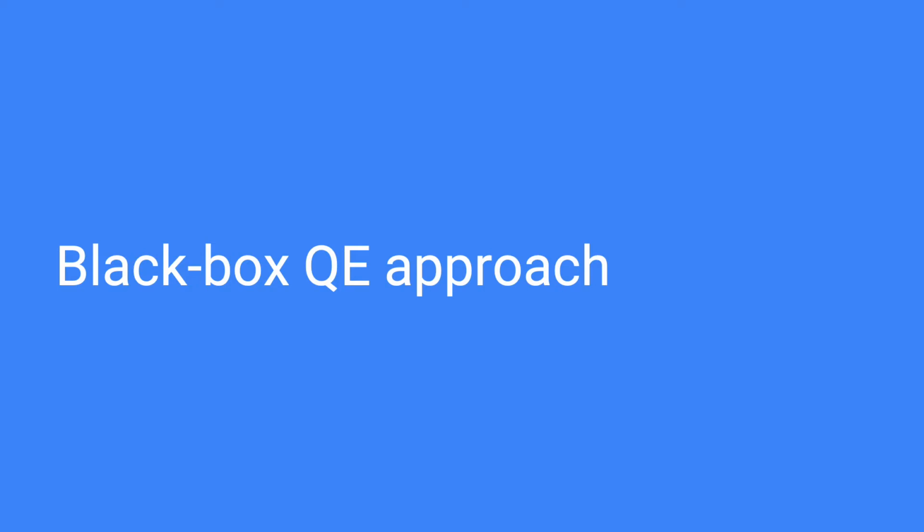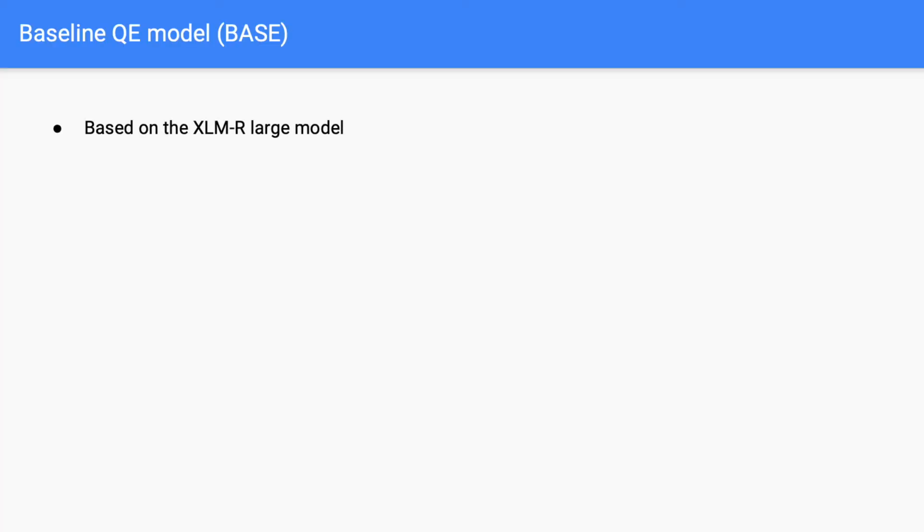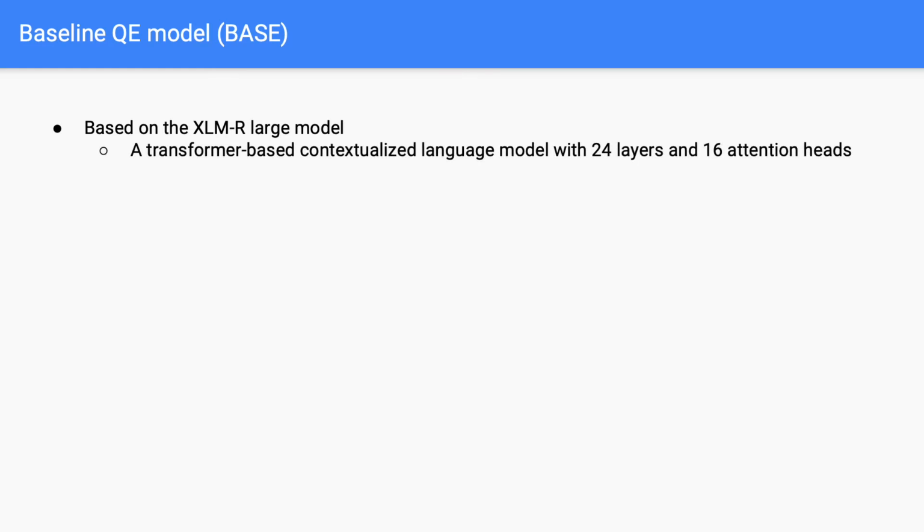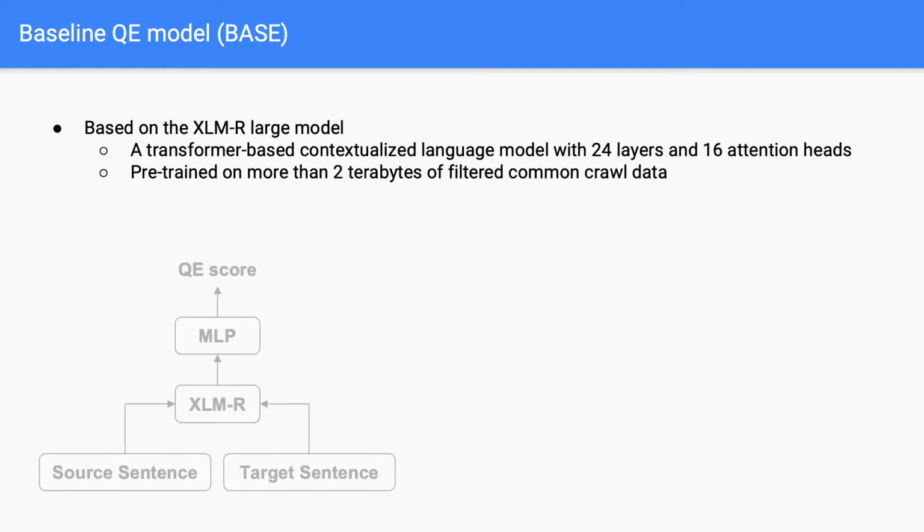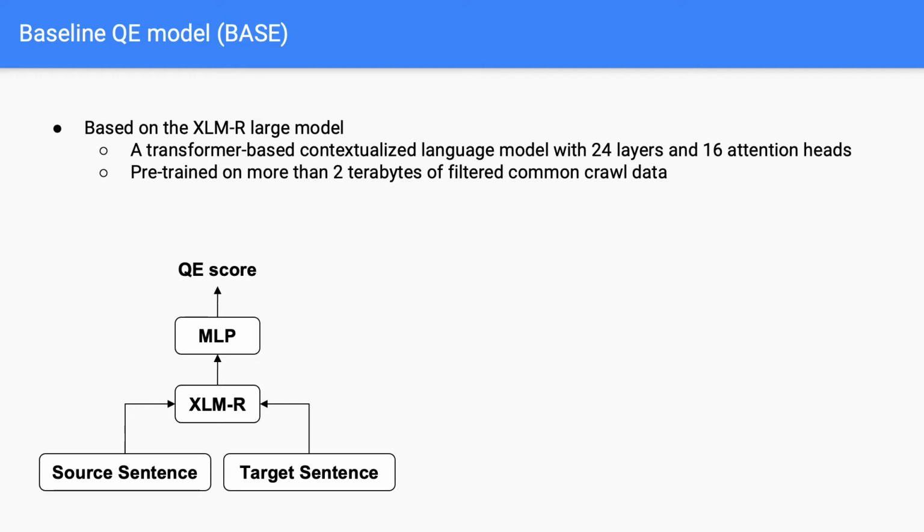I will now describe the black box QE models we propose and experiment with. Our baseline QE model is based on the XLMR large model, which is a transformer-based contextualized language model with 24 layers and 16 attention heads, and pre-trained on more than 2 terabytes of filtered CommonCrawl data. Our QE model concatenates the source and target sentences, and then encodes the joint sentences with XLMR. We then use a multi-layer perceptron to convert the first token into a quality estimation score.